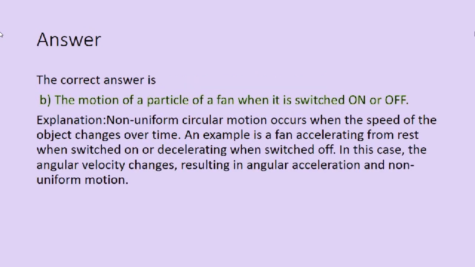And the correct answer is option B, the motion of a particle of a fan when it is switched on or off. Explanation: non-uniform circular motion occurs when the speed of the object changes over time. An example is a fan accelerating from rest when switched on or decelerating when switched off. In this case, the angular velocity changes, resulting in angular acceleration and non-uniform motion.